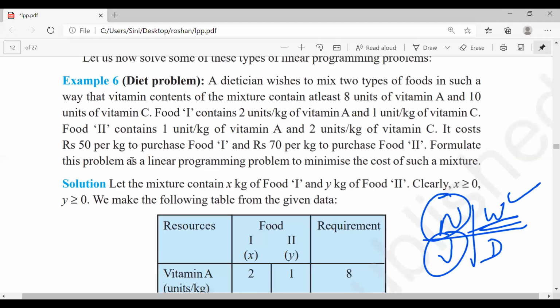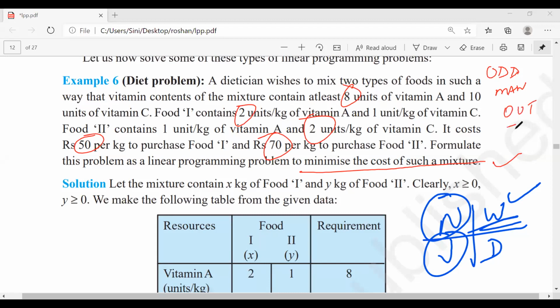So in the diet problem, what I told you, they have to mix in such a way that the restaurant owner or anyone who is manufacturing it should get a profit. So the question will always be what? Minimize the cost of such a mixture. First thing, we should find the minimum value. Then there are a lot of numbers here: 8, 2, again 2, 70, 50. So I'm going to teach you one principle called odd man out. I think everyone might have played this game in childhood.